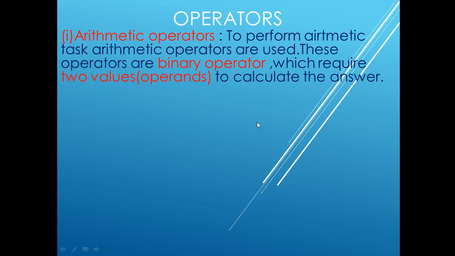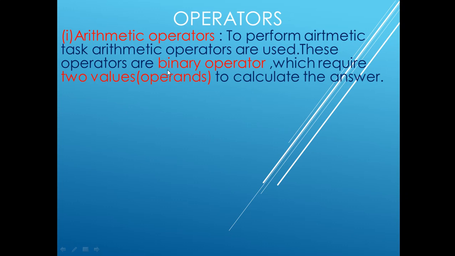If you want to find the product of numbers, you need two numbers, and those two numbers are the operands of the operator multiply. Multiply here is a binary operator because it requires two values to perform its task. So plus, minus, multiplication, division are all binary operators.